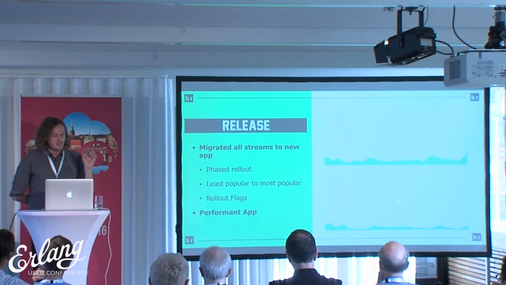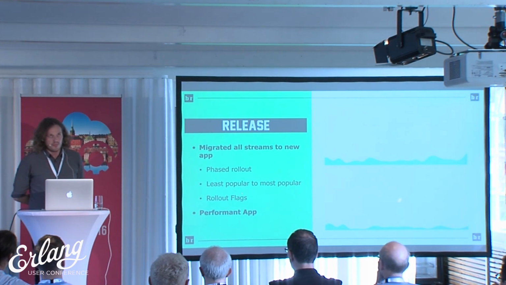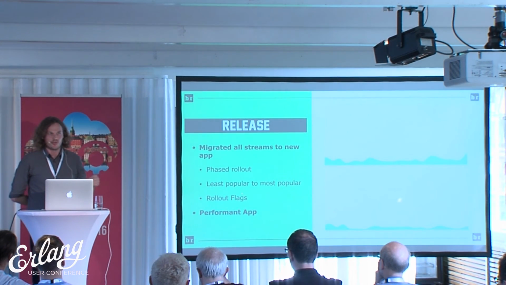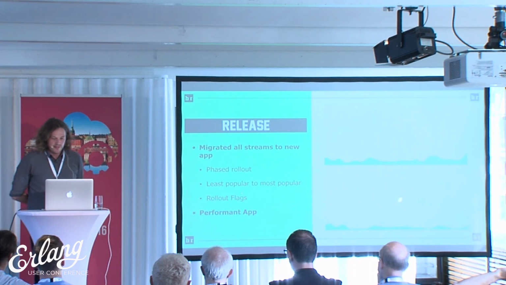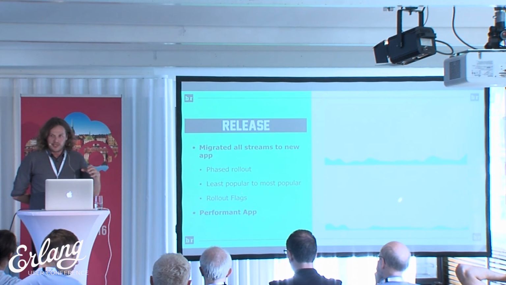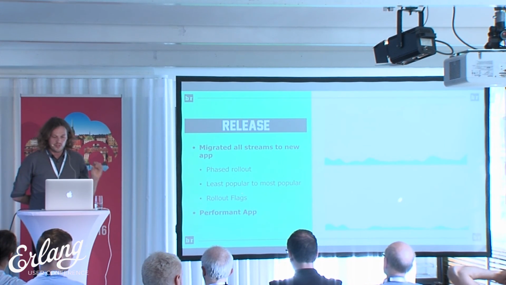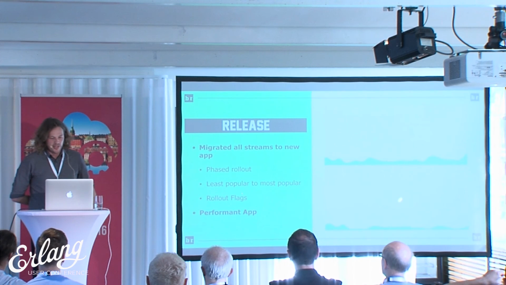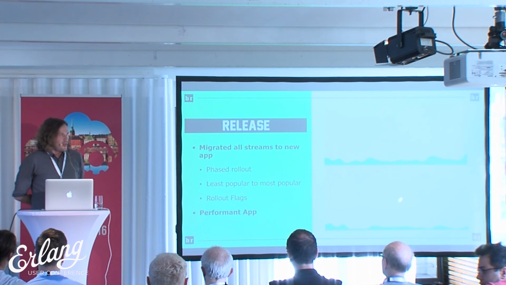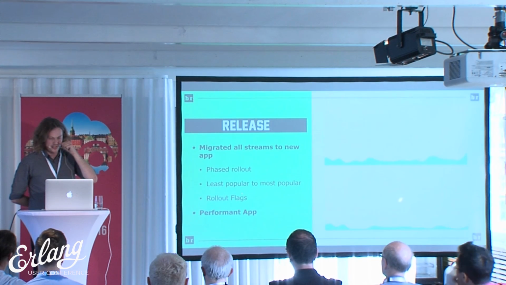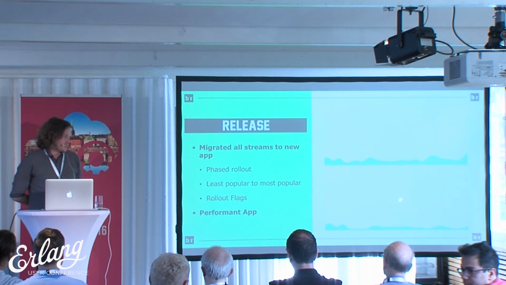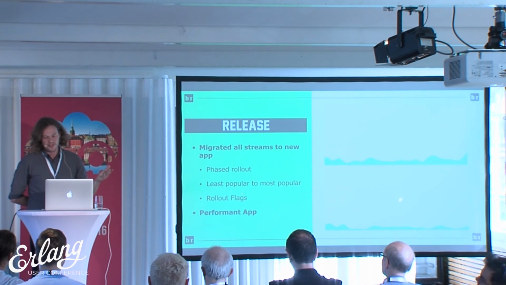So what we did was we started off with the least popular streams like dressage or equestrian or even WWE type stuff. There were safe bets that we could say, if something happens, we have a small number of users that use this, and it's okay if it breaks because chances are no one will even notice. And it took us about 4 months to get to where we were able to migrate all the streams, and we did that with rollout flags. So in the event that something broke, flip it back, it'll go back to the older system.